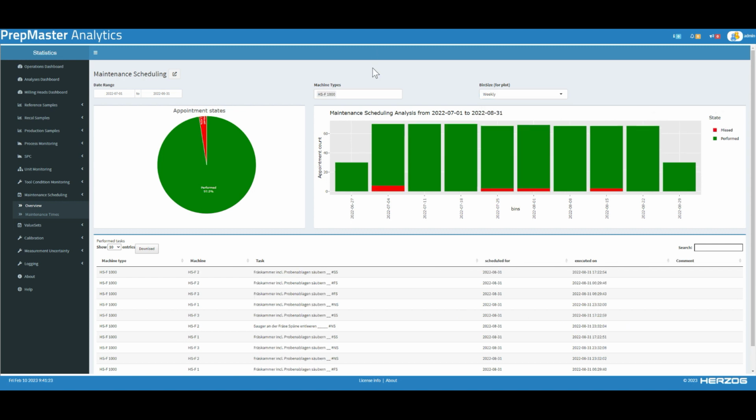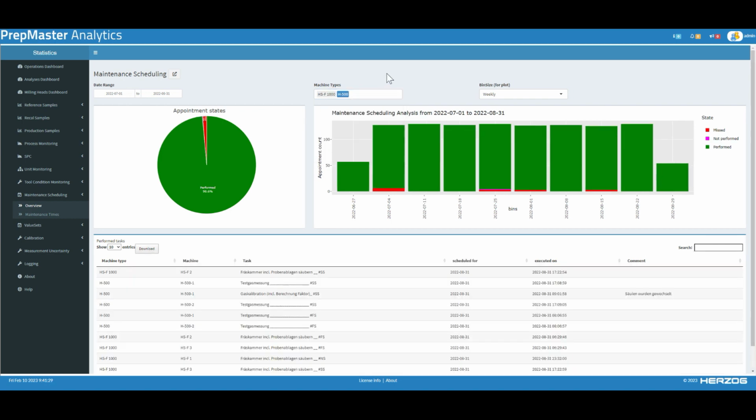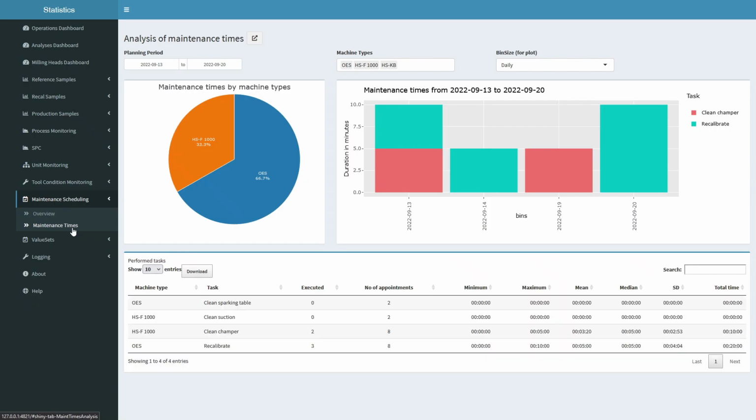In addition, the status of service activities can be assessed for individual components, machine groups, or the entire system. Also, the time spent on the maintenance of machines and machine groups can be reported with the help of the statistics tool. Again, the numerous filter and selection functions allow a targeted approach and a quick analysis.